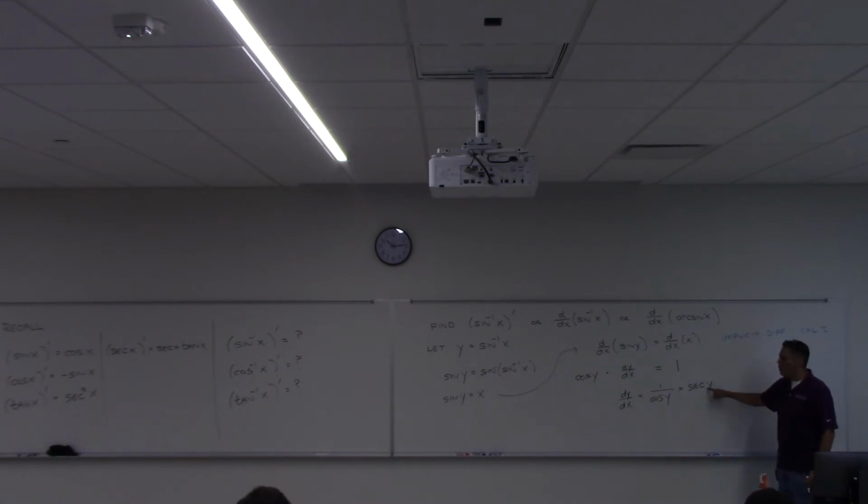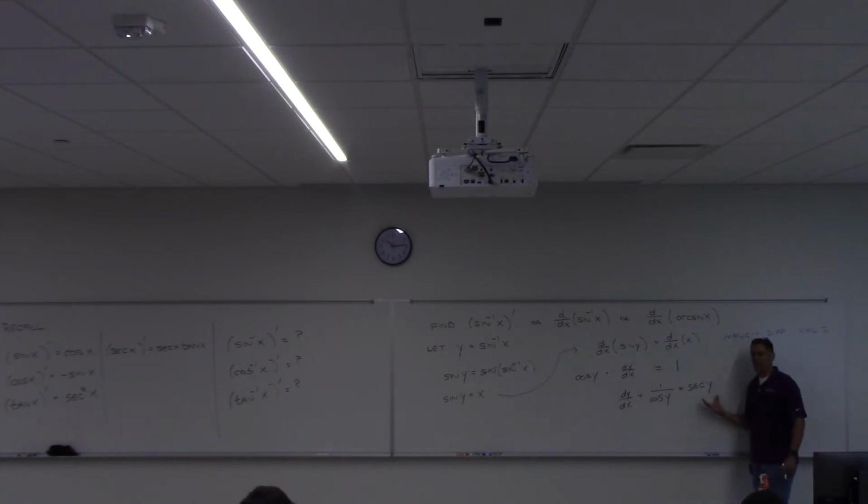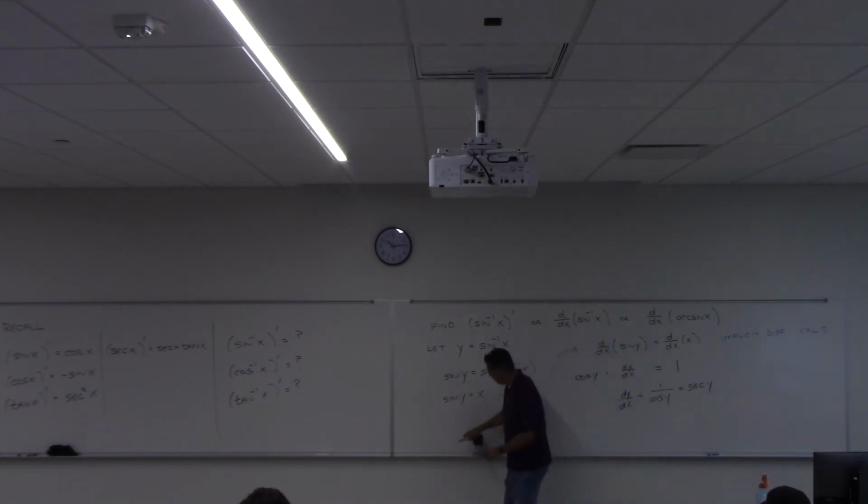This is in terms of y, isn't it? What's that in terms of? x. See, we have the answer, all right? But the problem is that the answer is with respect to y, not with respect to x. I wonder if there's a way we can get this back in terms of x, not in terms of y. Understand? So what I'm going to do now is a critical step in the problem. I'm going to go back to this piece right here.